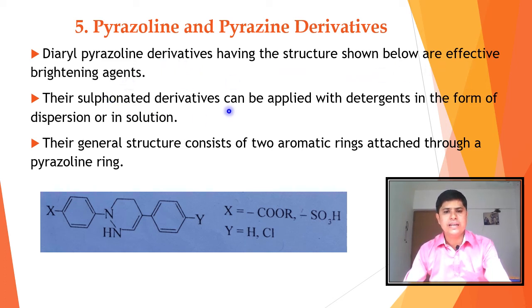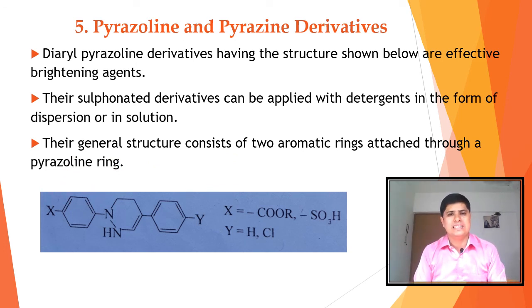This is one aryl ring and this is the second aryl ring. Their sulfonated derivatives can be applied with detergent in the form of dispersion or in solution. Their general structure consists of two aromatic rings attached through a pyrazoline ring.